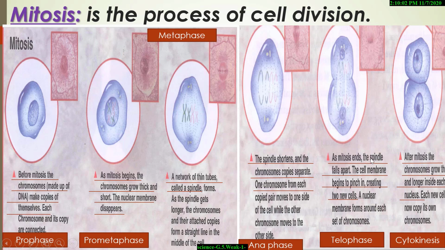As mitosis ends, the spindle falls apart. The cell membrane begins to pinch, creating two new cells. In the telophase, as mitosis ends, the spindle falls apart and the cell membrane begins to pinch, creating two new cells. And what happens in the cytokinesis?